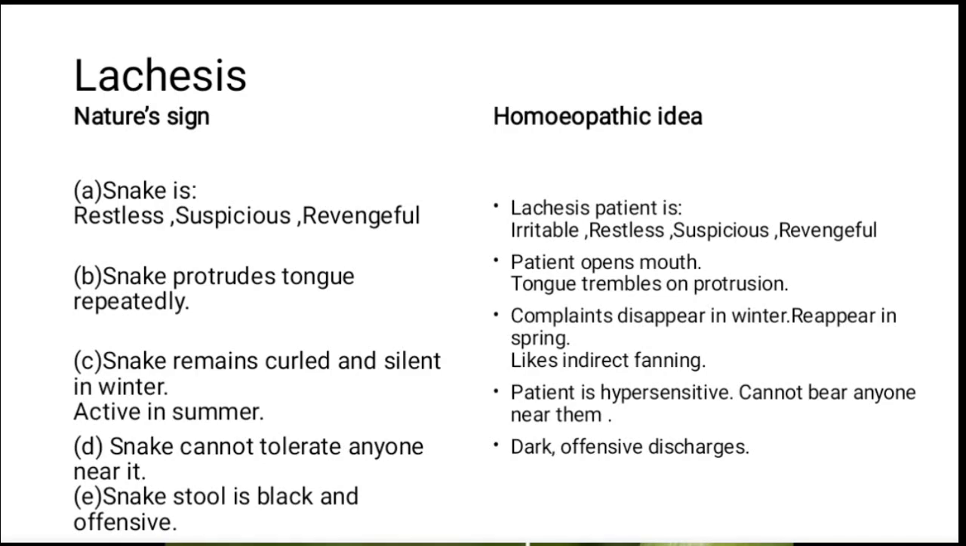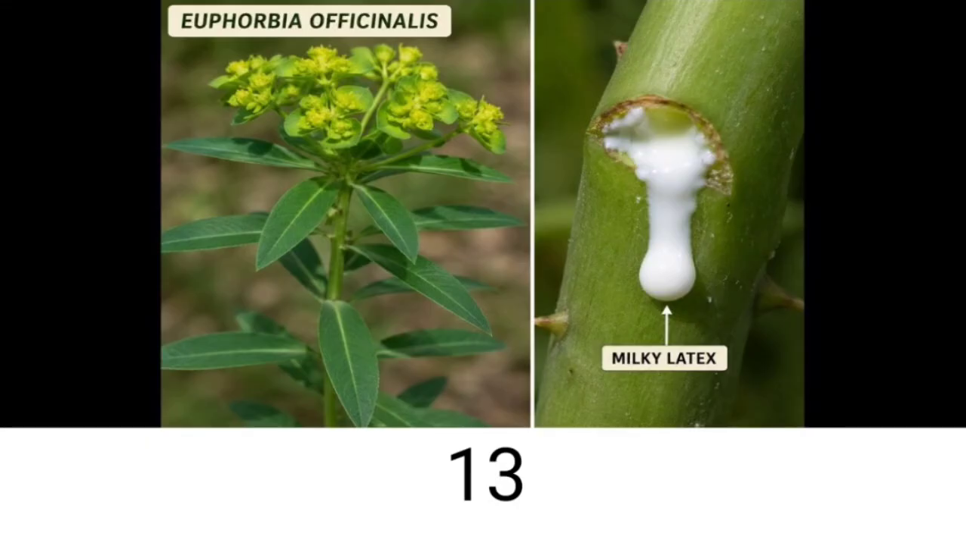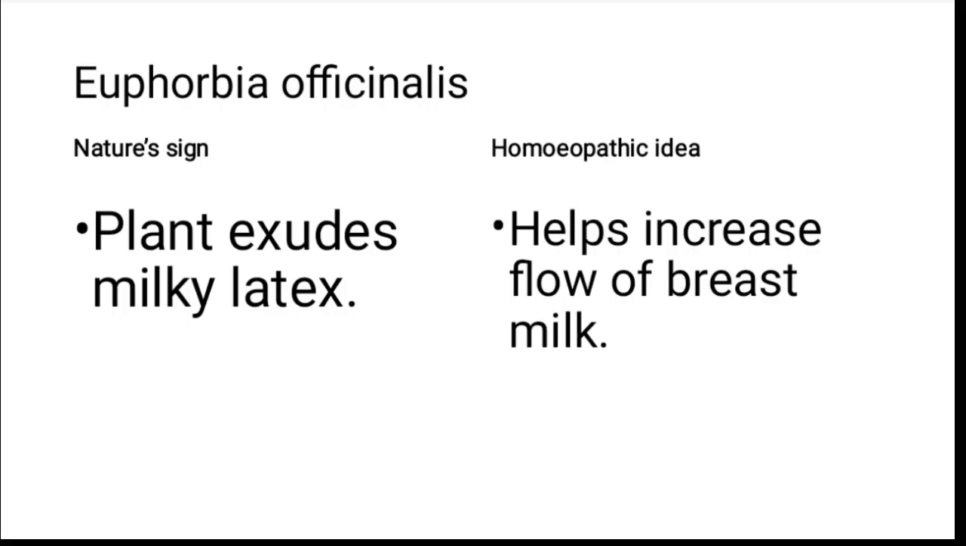Next, this is the plant of Euphorbia officinalis, and you can see the milky latex coming from the plant. So what is it indicating? That it helps increase the flow of breast milk, because it looks like milk.